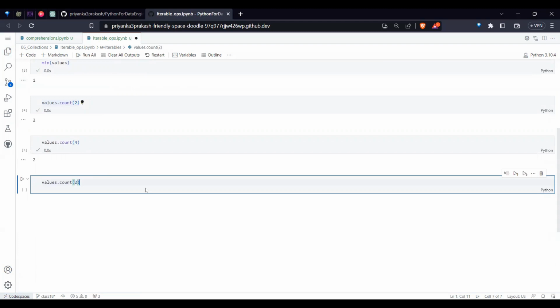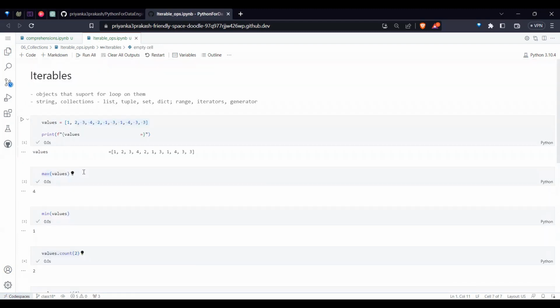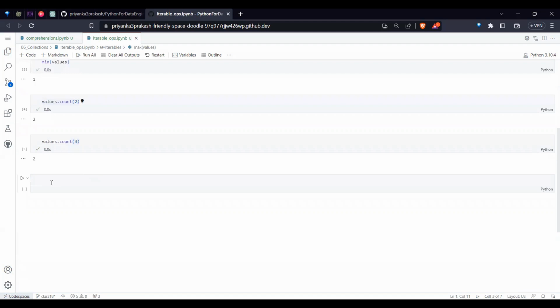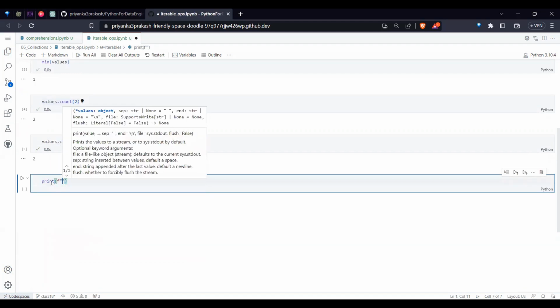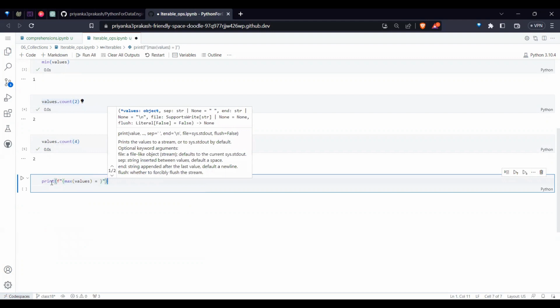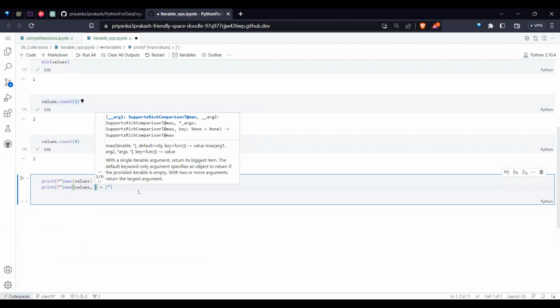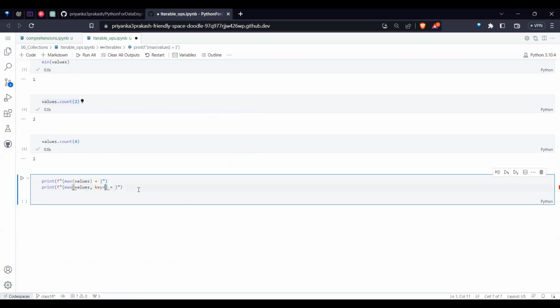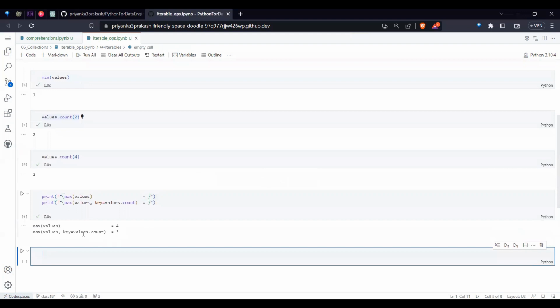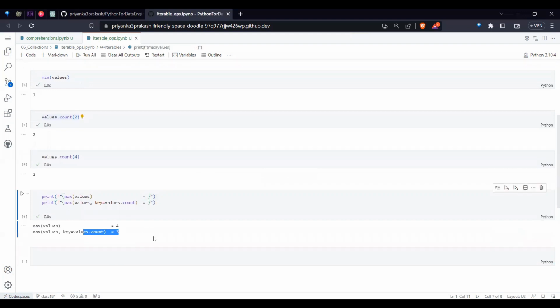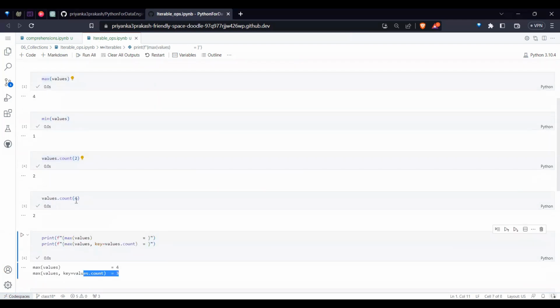What if I want to get the max based upon the counts? If you do it in a for loop, you will understand the ordinary approach. In the same fashion, I want to do a max based upon some other parameter. Then I give key equal to values.count. So based upon the count of the values, I get the maximum. In terms of count, whichever is the highest occurring, it is saying 3. 3 is the one which has the highest count.